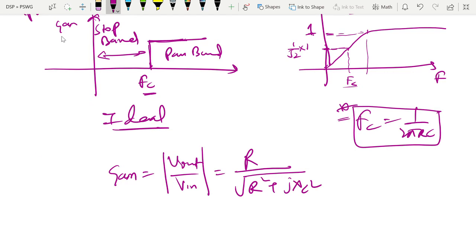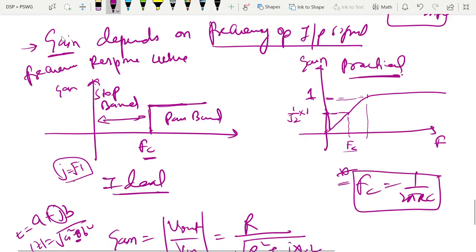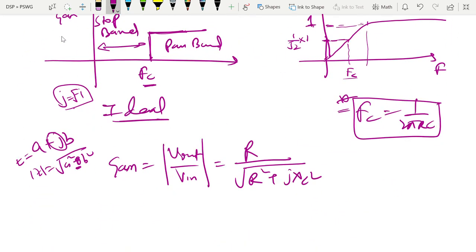Why? It is a complex number a plus jb, so if it is z, the modulus of z is the square root of a square plus b square. Here j equals the square root of minus 1, and when squared it gives minus 1.